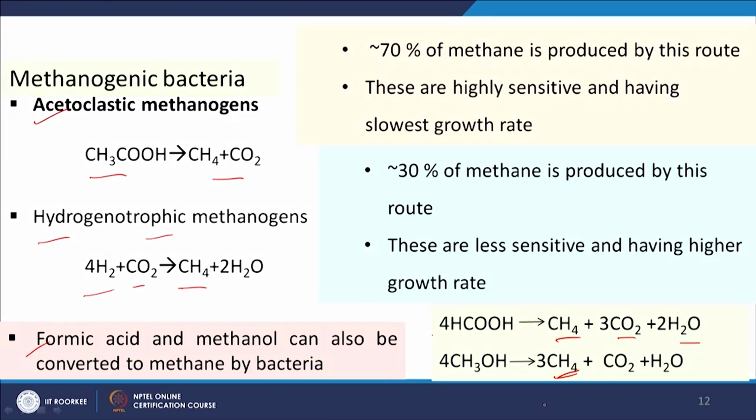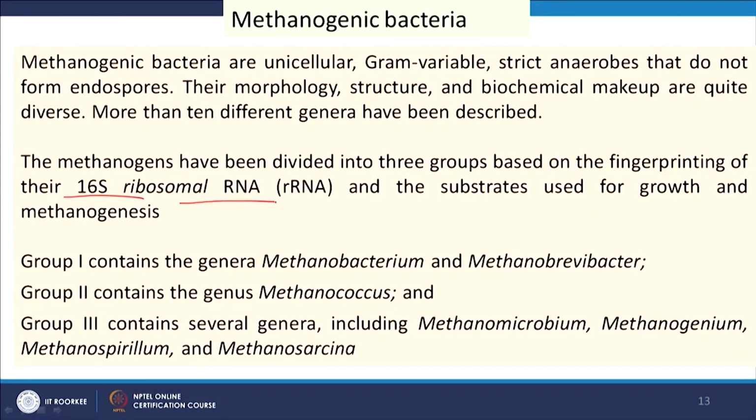These methanogenic bacteria have been classified into different groups depending upon their 16S ribosomal RNA fingerprinting, and group 1, group 2 and group 3 are some examples given here. These bacteria are unicellular, gram variable, strict anaerobes and do not form endospores. So, these are some basics of the microorganisms which have been used for the anaerobic digestion process.